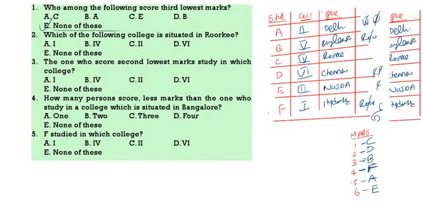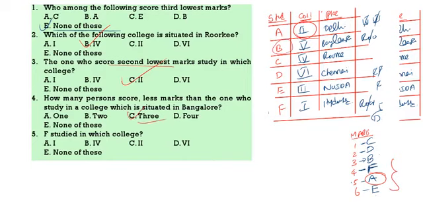Next question. Which college is situated in Roorkee? In Roorkee, College 2. Then the one who scored second lowest, that is E. E is in which class? Third. The one who is second lowest is A. A is in which class? Second. How many persons score less than the one who studies in Bangalore? Who studies in Bangalore? B. How many persons are there below B? There are 3 persons. F studies in which college? Hyderabad and college 1. So F is in 1.